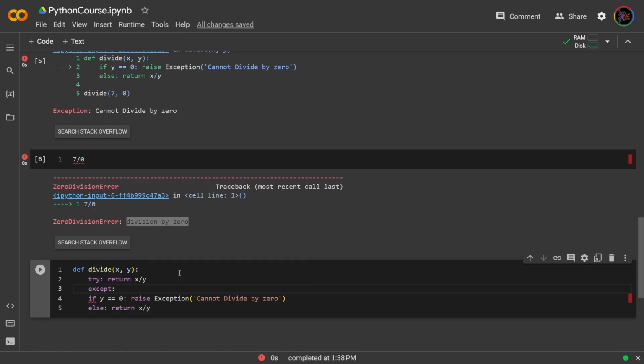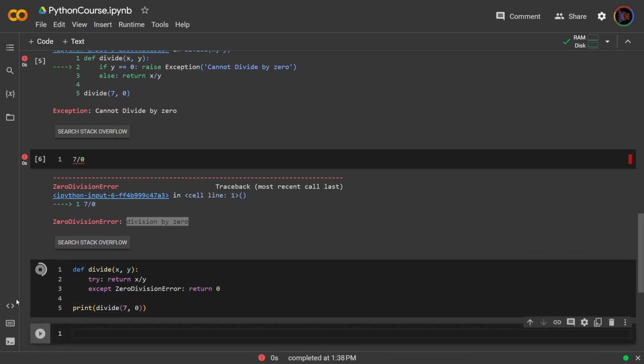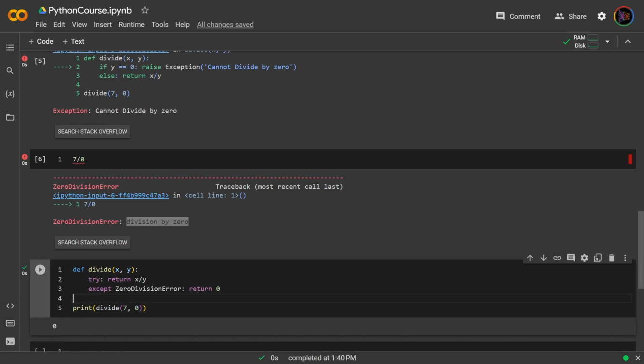Now, except by default will catch any exception, but if you want to catch a very specific exception, you can specify the exception. So ZeroDivisionError. And then in that scenario, we want to return a 0. So now, if I try doing print divide 7, 0, I get 0. Now this try except structure is very powerful.